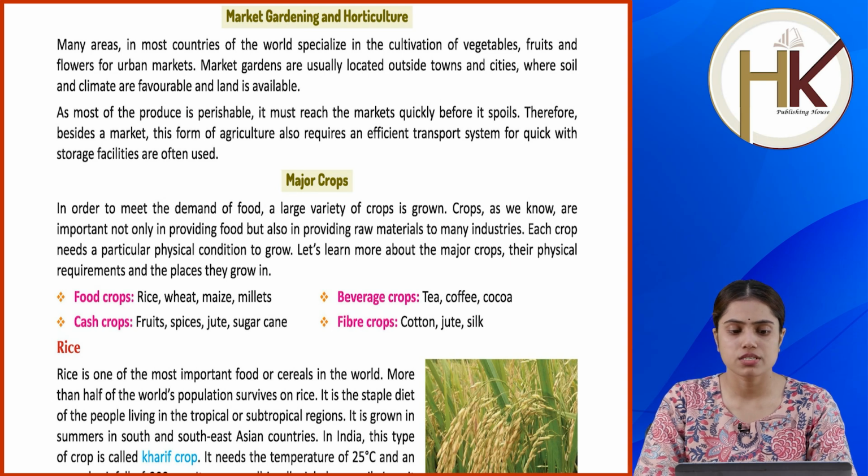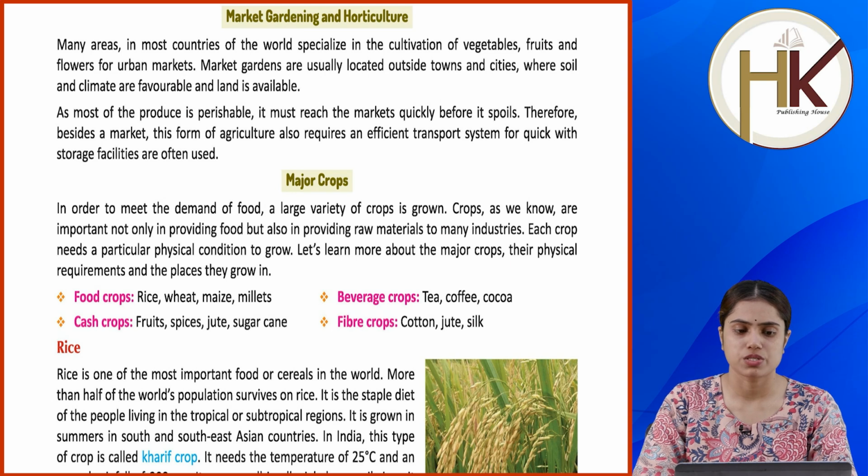As most of the produce is perishable, it must reach the markets quickly before it spoils. Therefore, besides a market, this form of agriculture also requires an efficient transport system for quick transportation. Storage facilities are often used.